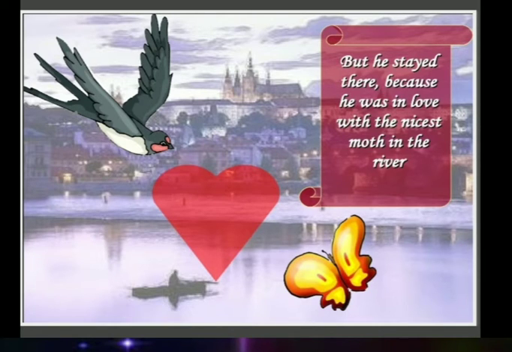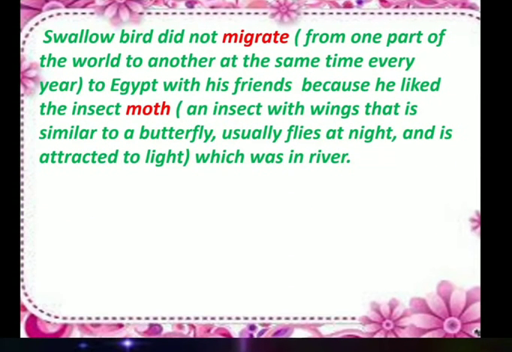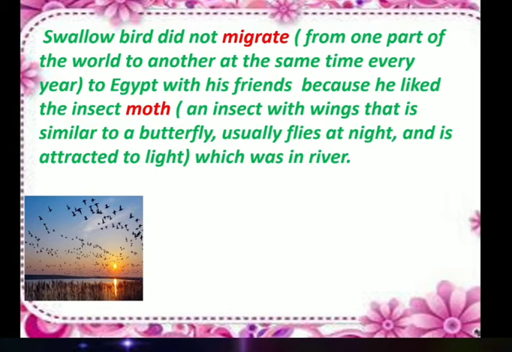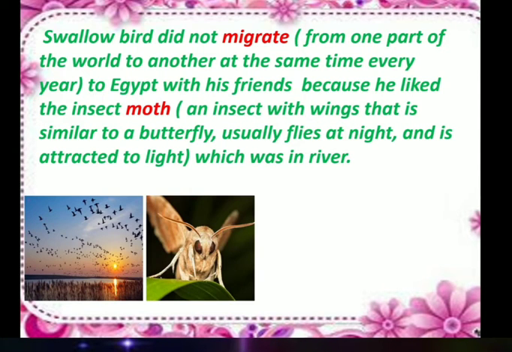Near that river, one moth was living and he liked that insect, and because of that he did not go with his other friends, it means with the other swallows, and he remained there. He wanted to make friends with that moth. As you all know, a moth is an insect with wings, similar to a butterfly, that usually flies at night and is attracted to light.